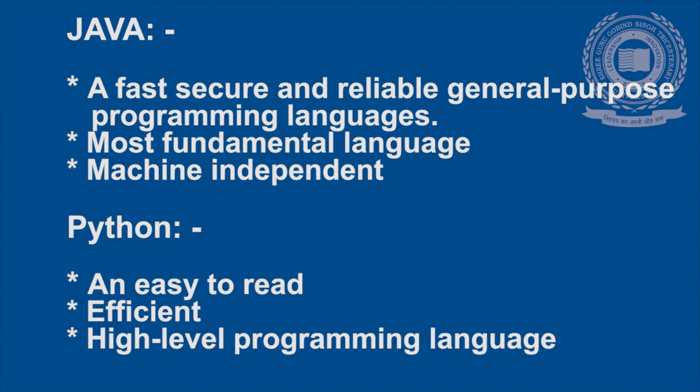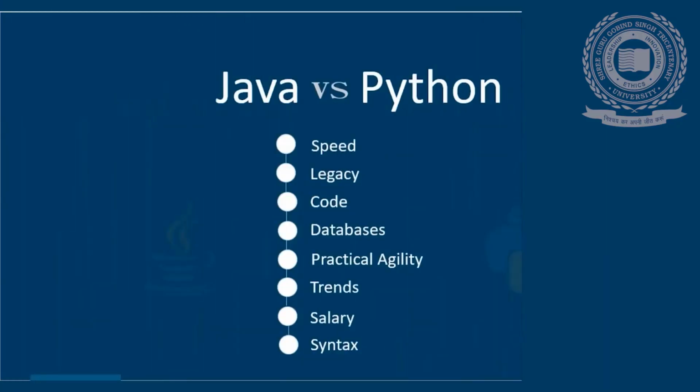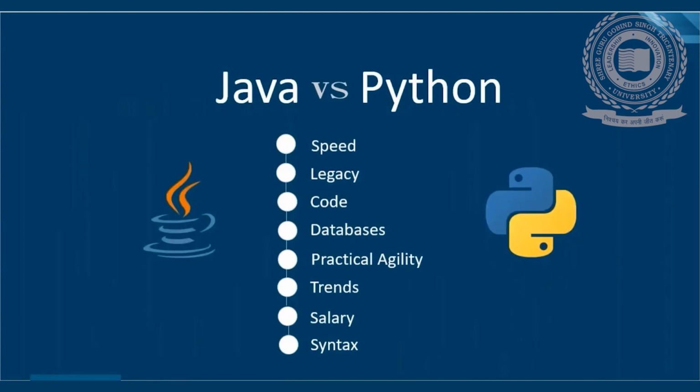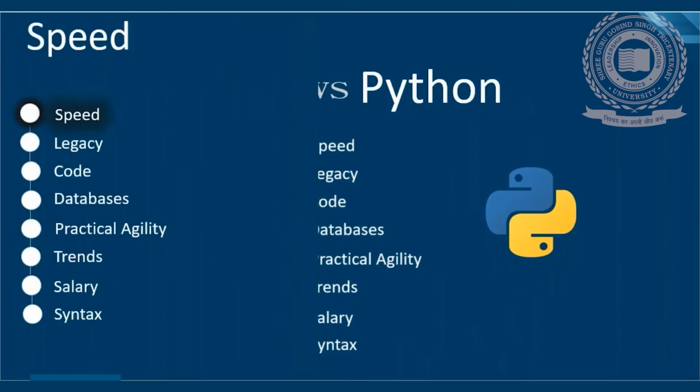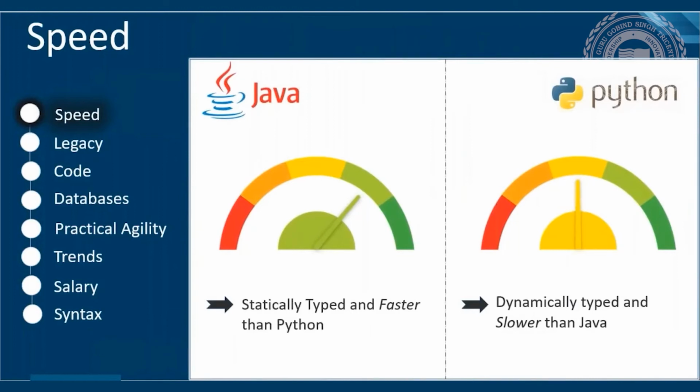On the other hand, Python is an easy to read, efficient and high-level programming language. Both of these languages have been the two most popular languages of the decade. So let us move ahead and take a look at various aspects of comparison that will help us find the better programming language between these two. Number 1. If we take a look at speed, Java is statically typed and faster than Python, while Python is a dynamically typed and interpreted language, which makes it comparatively slower.